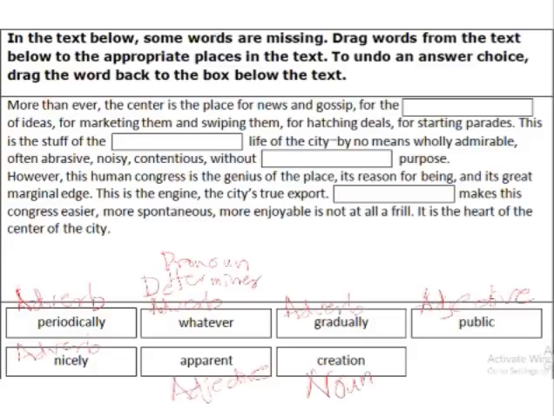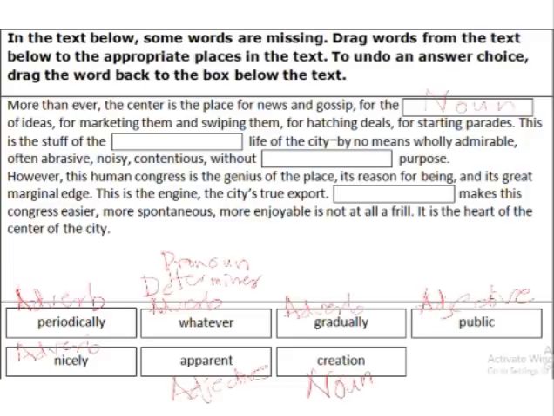So first of all, more than ever, the center is the place for news and gossip, for the blank of ideas. Now if we say something of something, so what word can come here? An adverb can't come here. A pronoun cannot come here.